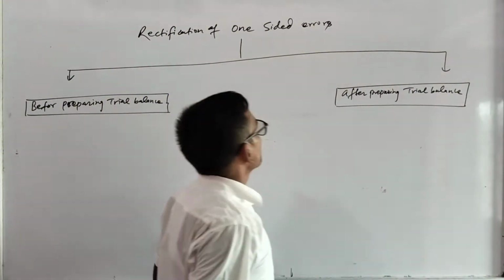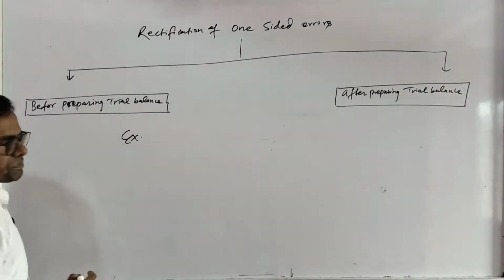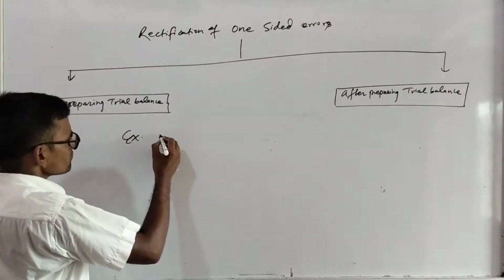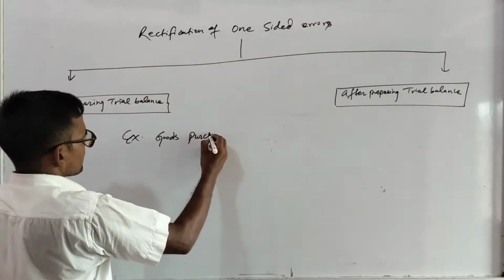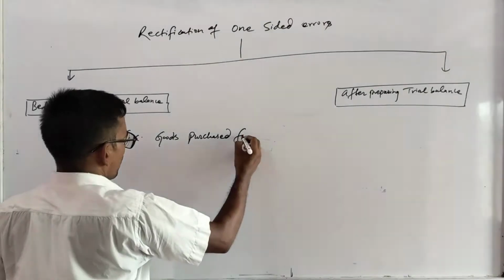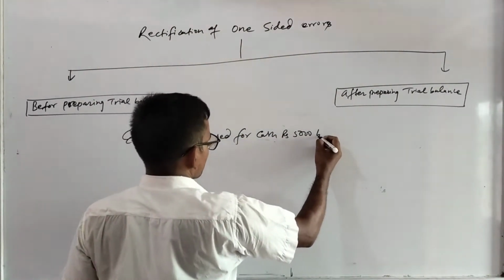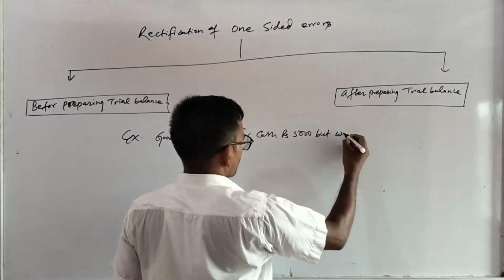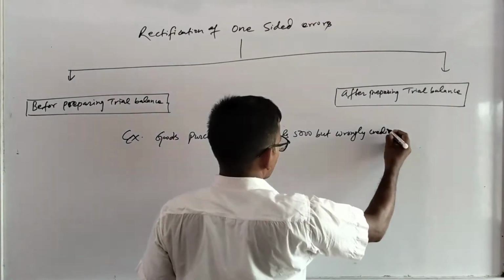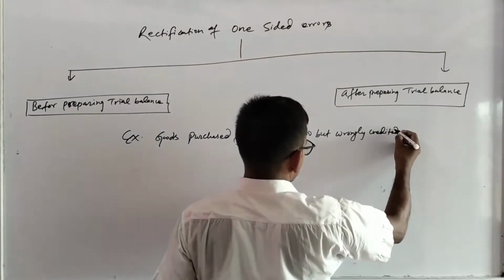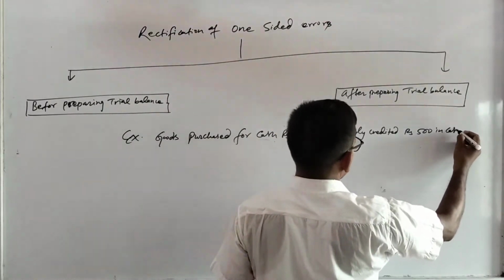Okay, so let's take an example. Goods purchased for cash rupees 5,000 but wrongly credited rupees 500 in cash account.